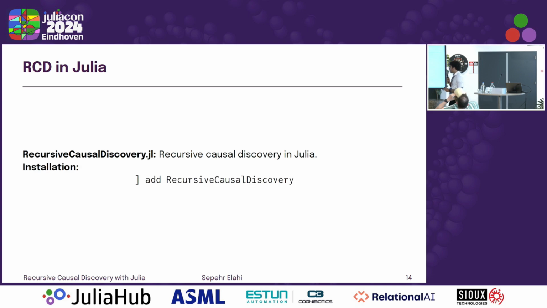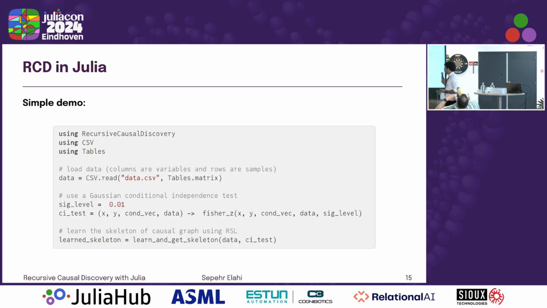The way it works, of course, it's on the repository, so you can install it. And all you need to give it is a data matrix, right? So you can read it from CSV, or you can load the matrix some other way. You give it the data matrix and some CI tests. Here I'm using a Fisher Z test. It's for Gaussian random variables, but you can use your own custom test. You give the data matrix and the CI test, and then it returns an undirected graph, which represents the skeleton of the causal graph.